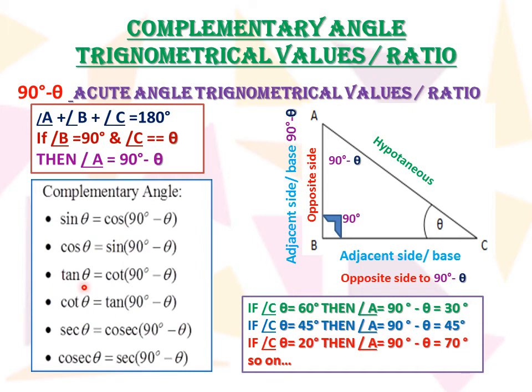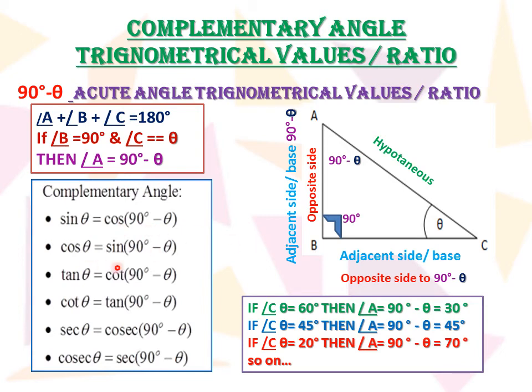For tan theta, what will it become? Tan theta for this angle will be the opposite side upon adjacent, that is BC upon AB, which is equal to cot theta. So in this way we get this table. Sin theta is equal to cos 90 minus theta.